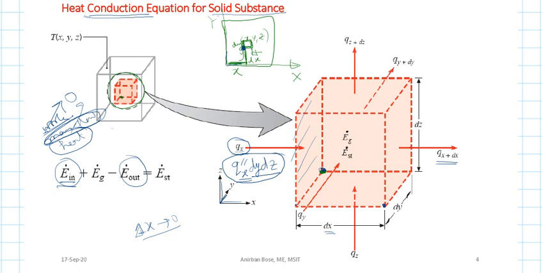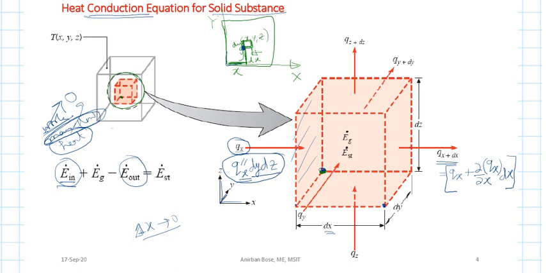You can write that qx plus delta x equals qx plus del qx by del x into dx. This is the quantity which is called qx plus dx.